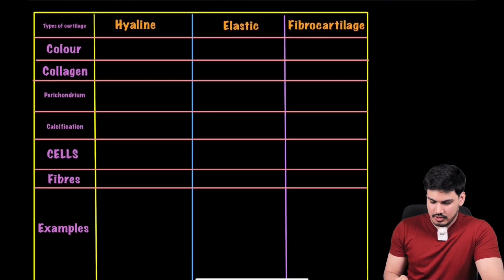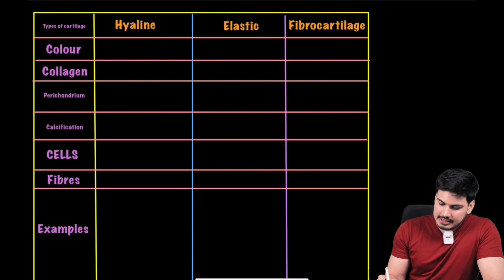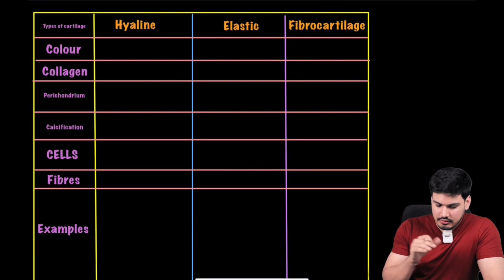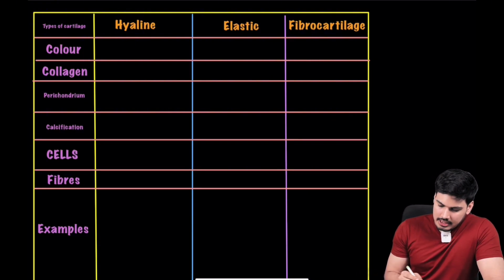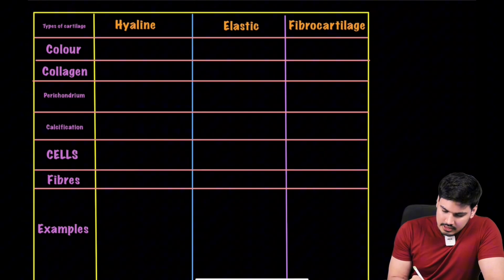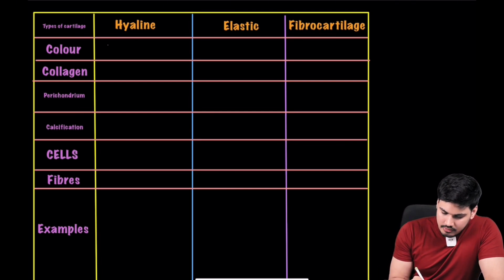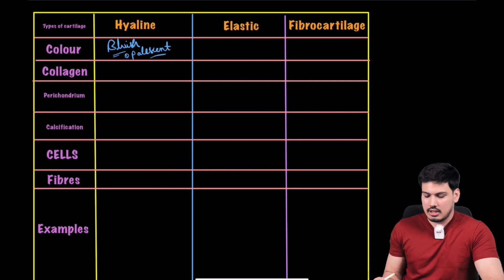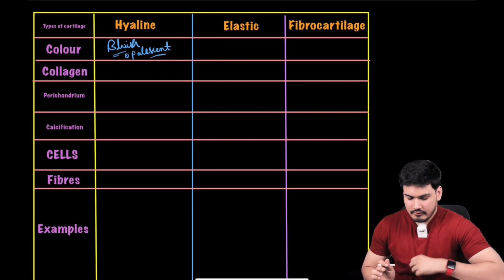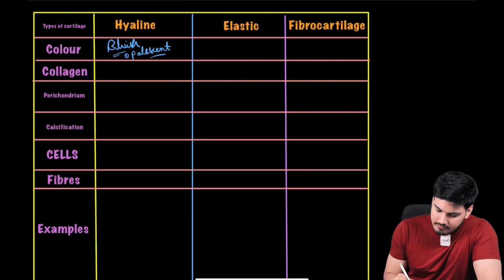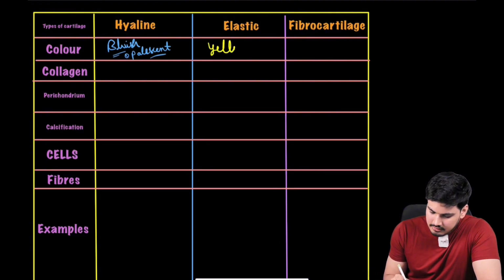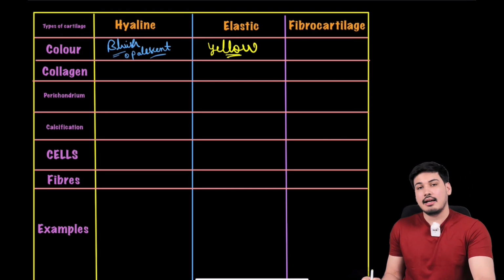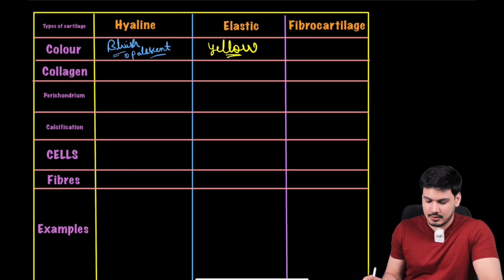Okay, so let's see the picture. When we talk about hyaline cartilage, and we'll see what literature also has to say, so we'll fill accordingly. When we talk about hyaline cartilage color, if they ask you, you have to write bluish opalescent. So bluish in nature is your hyaline cartilage. Okay, understood. When they talk about elastic cartilage, obviously this is that yellow cartilage. Elastic cartilage is yellow cartilage. Okay, able to answer those questions?